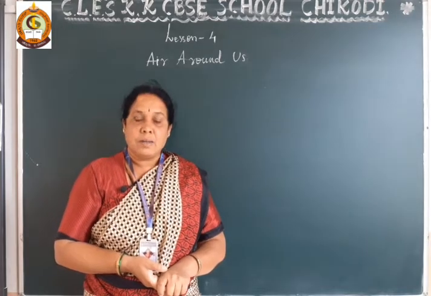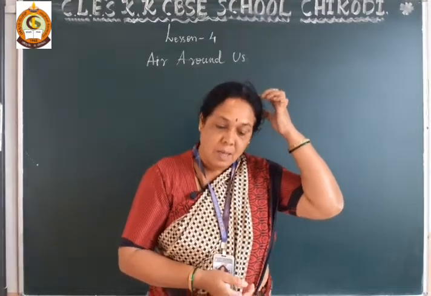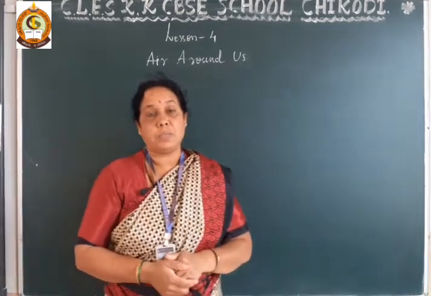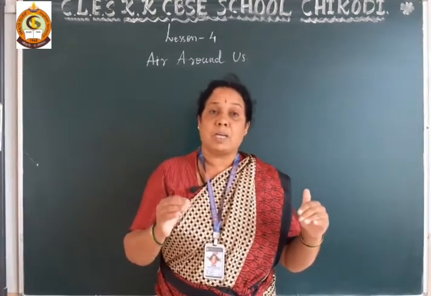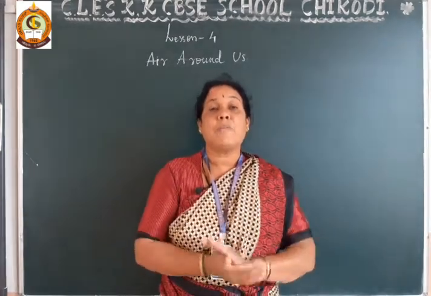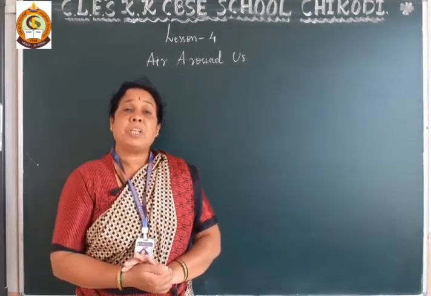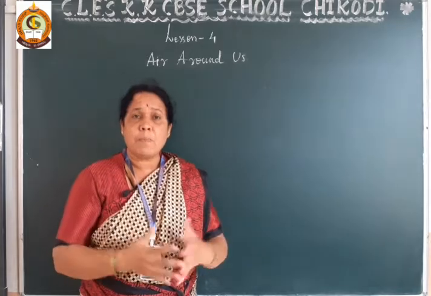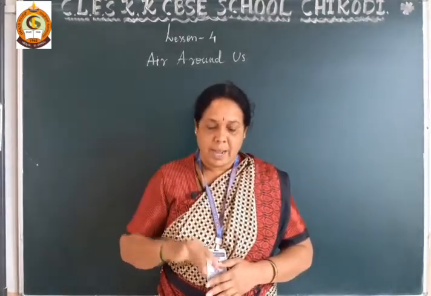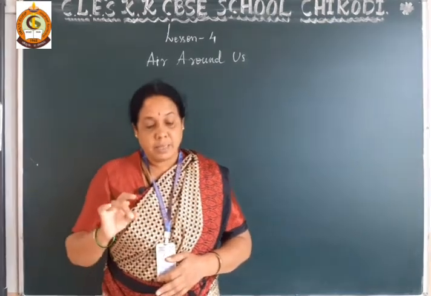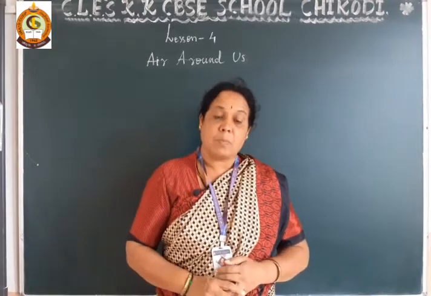Yes, dear student. After this, what have we learned in the previous class? What is air made of? Dear student, in the previous class I have told you, atmosphere or the air is a mixture of gases. Okay, dear student, atmosphere is a mixture of gases. So what type of gases are there in this? Nitrogen, oxygen, carbon dioxide. Okay, dear student, and these gases along with other gases together form the earth atmosphere.